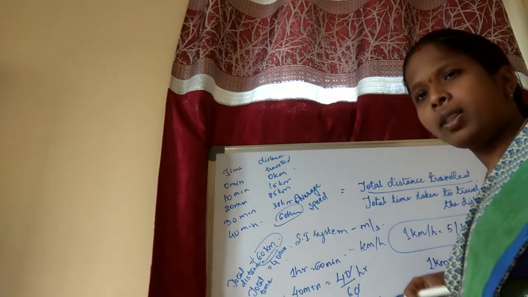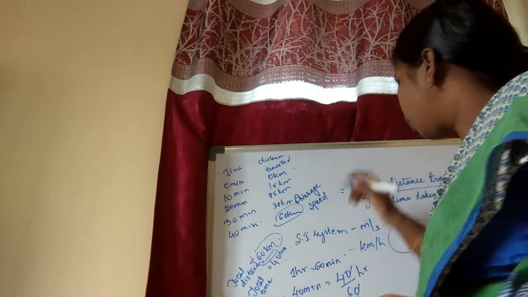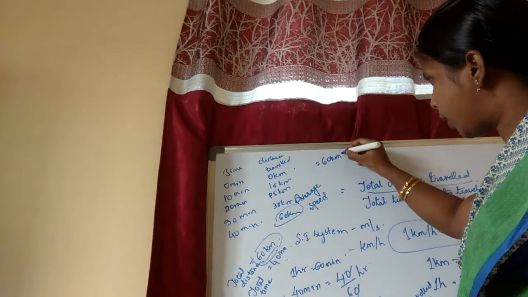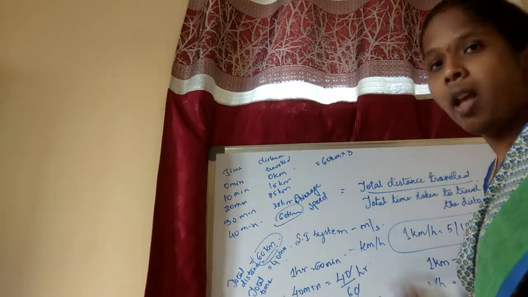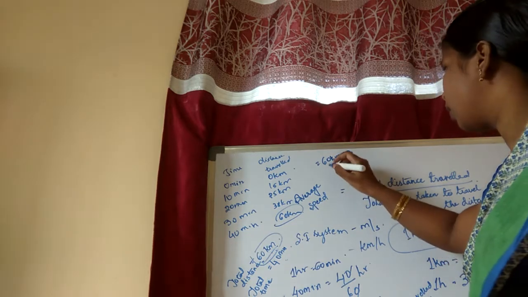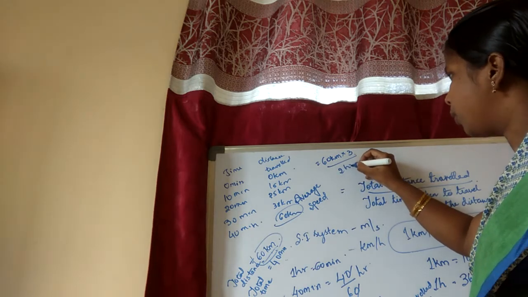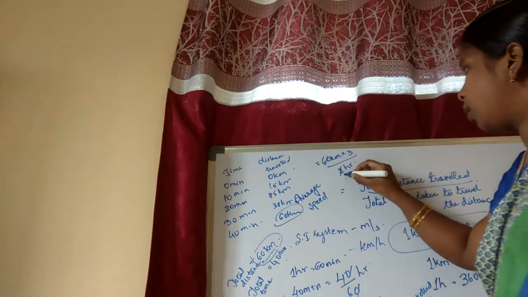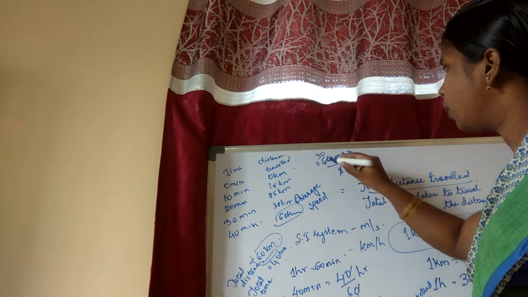I hope you have seen this type of problem in your mathematics. So now, 60 kilometers. I said, if the 3 goes up, it will be multiplication. So it is 60 kilometers into 3 by 2 hours. In the 2 table, 2 threes are 6, and the 0 will be there.